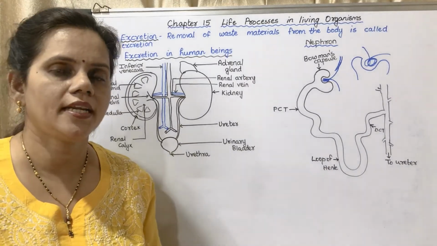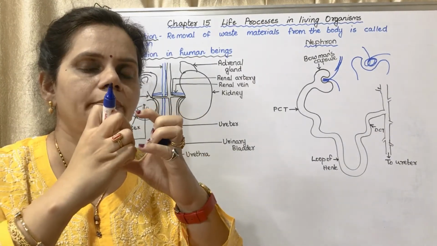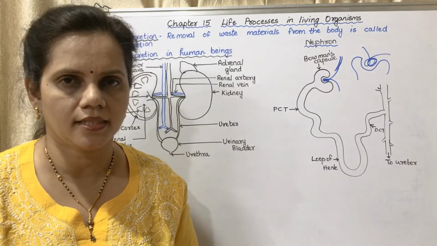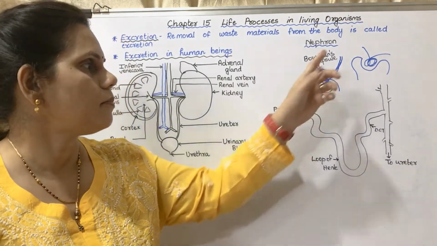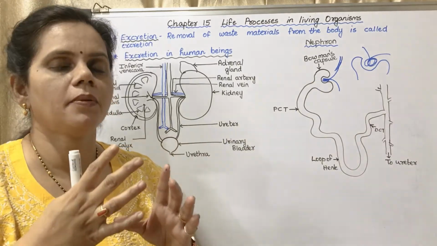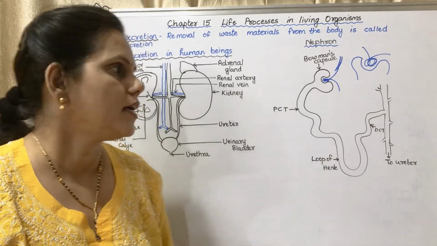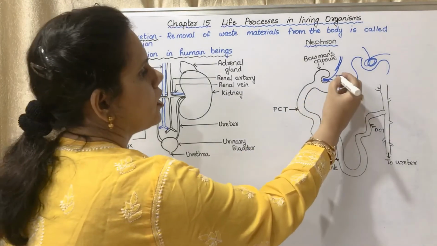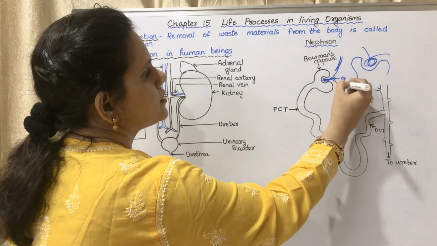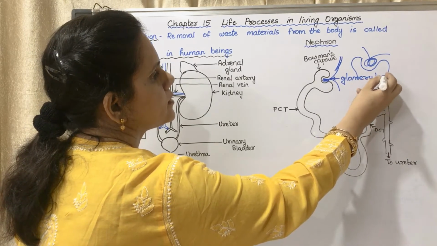There is only a network, there is no penetration, they are only present near each other. So this blood vessel enters the cup-shaped region of the Bowman's capsule and forms a network. That network is called the glomerulus.